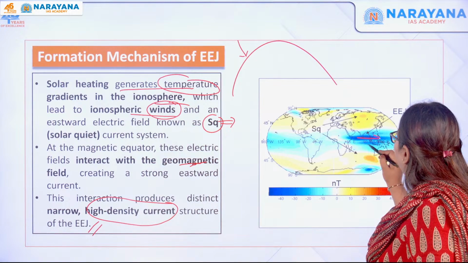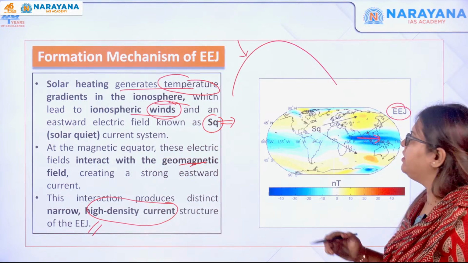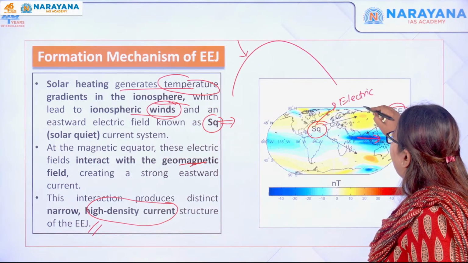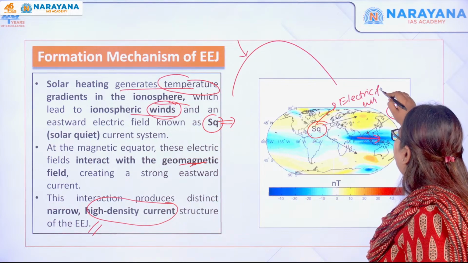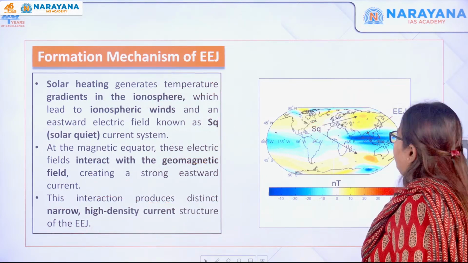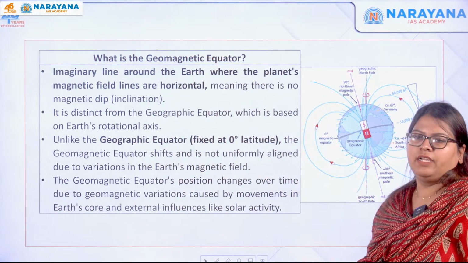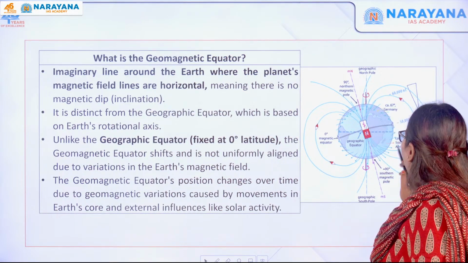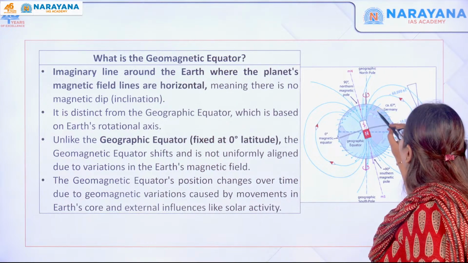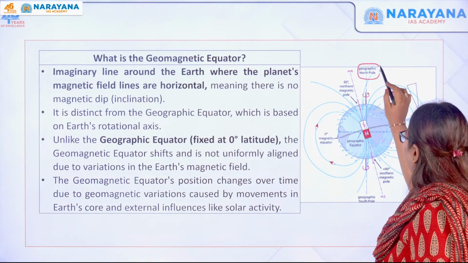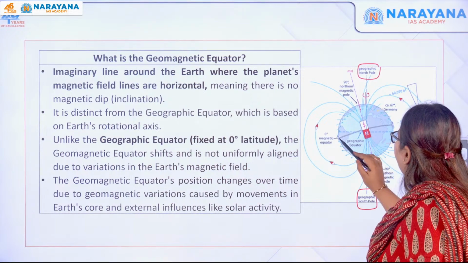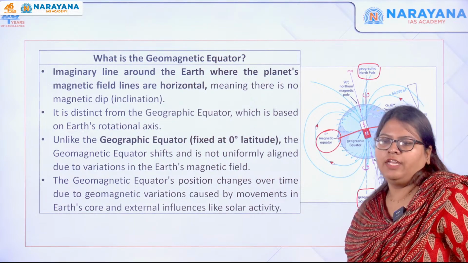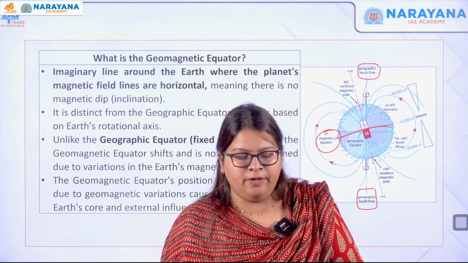So see here, the eastward movement of the EEJ, and this is your electric current system, the SQ current system. Now let's move forward, and you know what the geomagnetic equator is. We already discussed this sufficiently. So you can see the Earth's north and the south. This is the geographic north pole. This is the geographic south pole. And then you have the geographic equator over here. And this is your 0-degree magnetic equator.